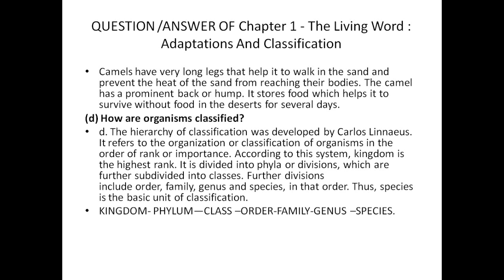Now, we have already done all the questions and answers. In the last, you will see one activity given here: find out how the gradual adaptation from primitive man to modern man must have taken place. You can search this activity on Google and find out how adaptation in man occurs slowly. You have probably seen lots of videos on how we changed from primitive man to now. We all know that previously we also had a tail, but right now nobody has a tail.